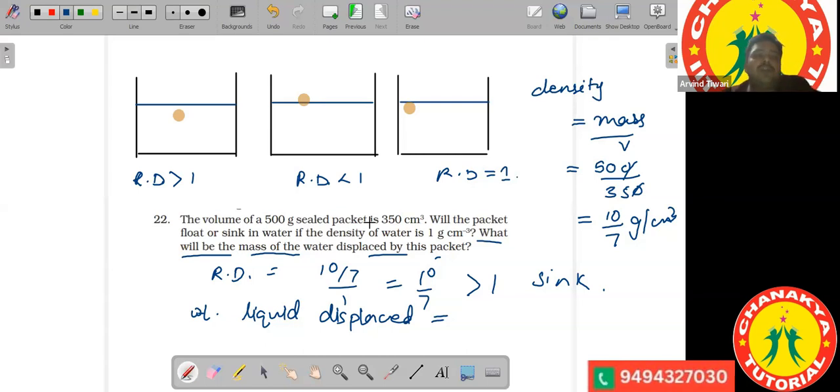Had the block not been sinking, if it was floating, then the situation would have been something else.